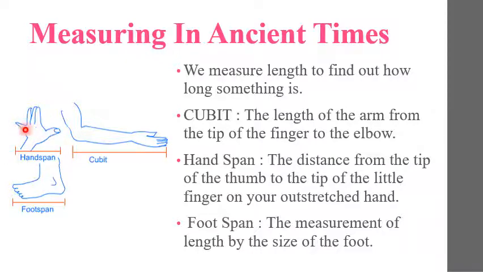Your hand is outstretched here. You can see, the distance from the tip of the thumb to the tip of the little finger on an outstretched hand was called a hand span. Then foot span, the measurement of length by the size of the foot. See here, the measurement of length by using the size of the foot.